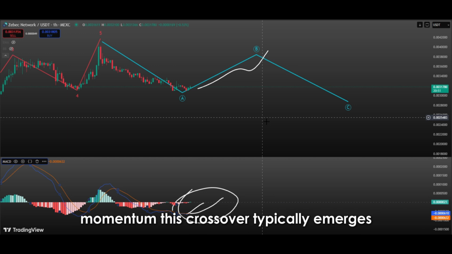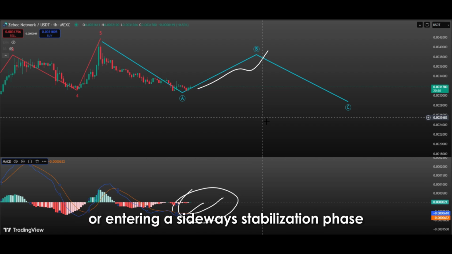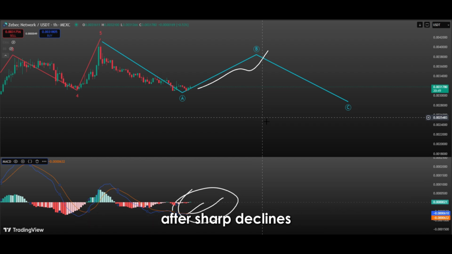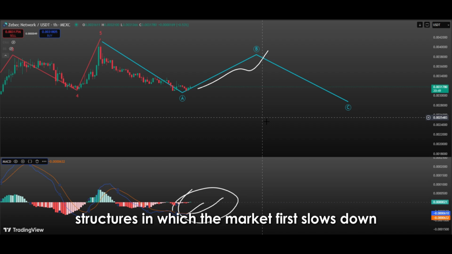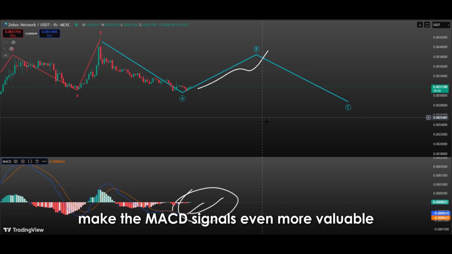This crossover typically emerges during periods when the price is consolidating in a bottom region or entering a sideways stabilization phase after sharp declines. Structures in which the market first slows down and then breaks out of this flat range due to renewed momentum make the MACD signals even more valuable.